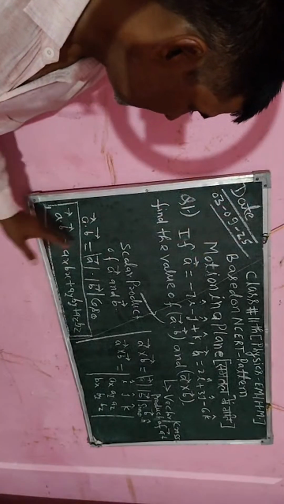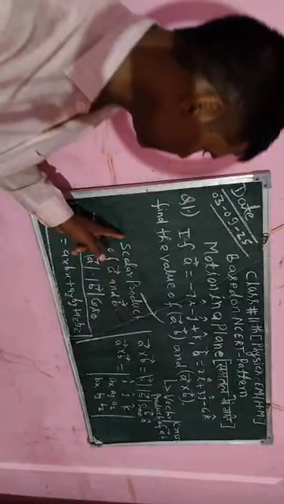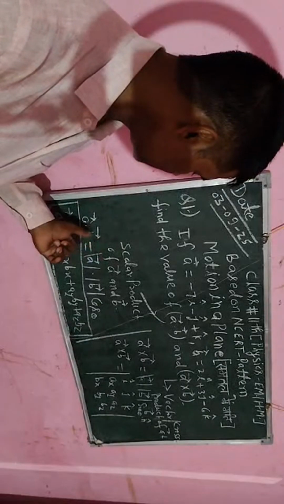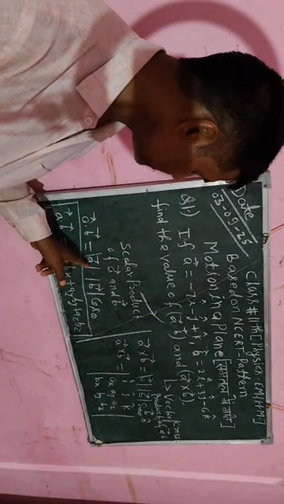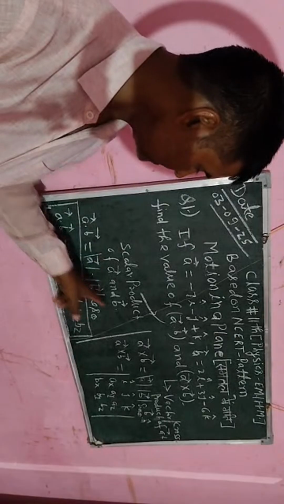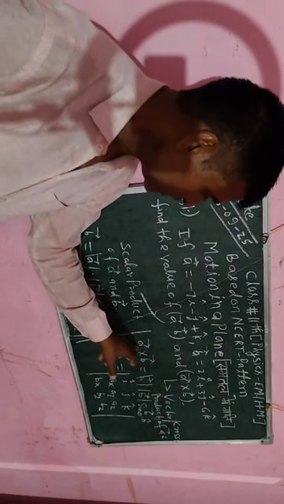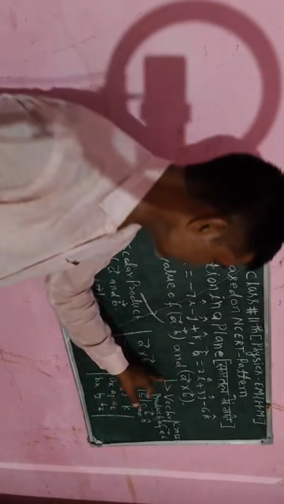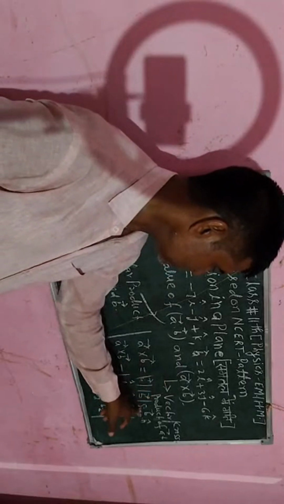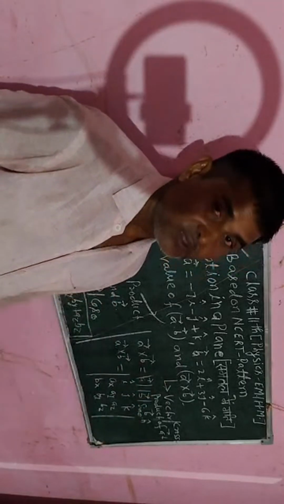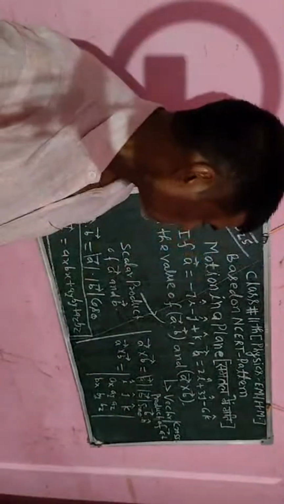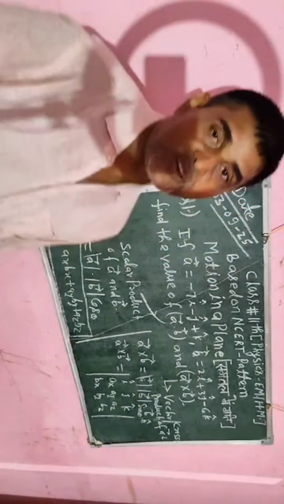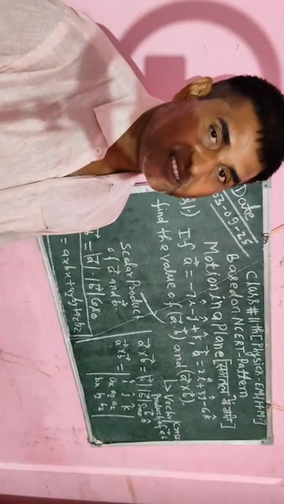Okay, so each and every student has to know the concept of a scalar product, that is a dot b, which is equal to magnitude of the vector a into magnitude of the vector b into cos theta. Similarly a cross b, which is equal to magnitude of the vector a into magnitude of the vector b into sin theta, and here one unit vector I will use. Okay, so these are the two formulas. One is the scalar product and other is the vector product.